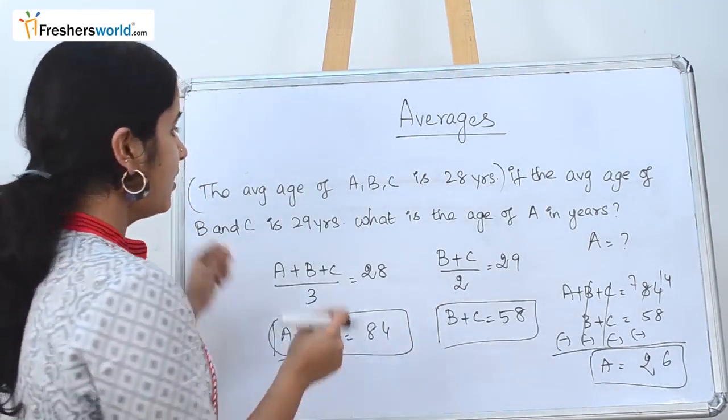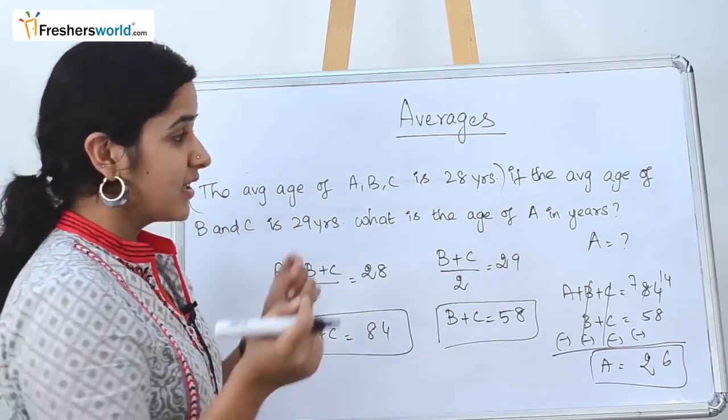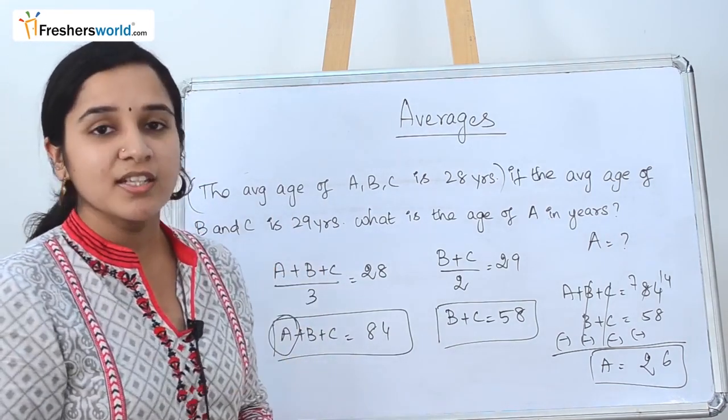So what did we do here? We split the question into 3. First we took the average of A, B and C. Then we took the average of B and C. Once you subtract it, you get the value of A. Let's go to the next question.